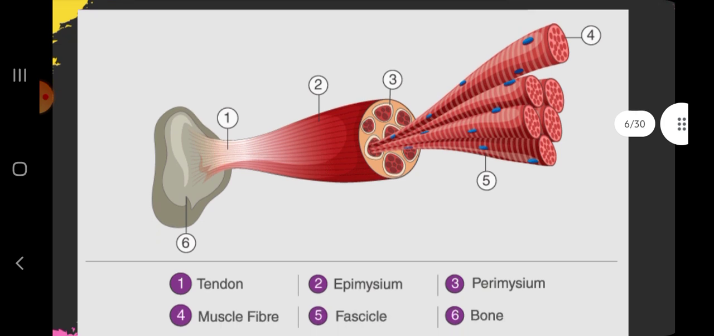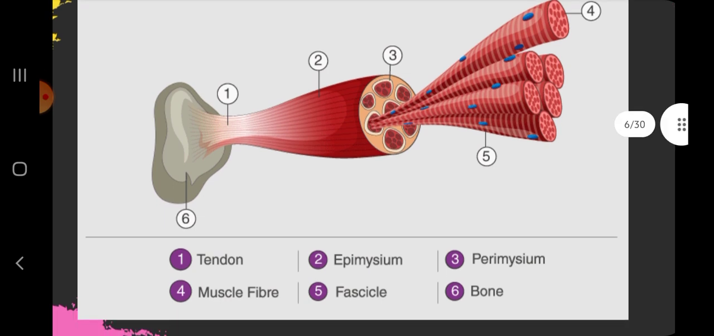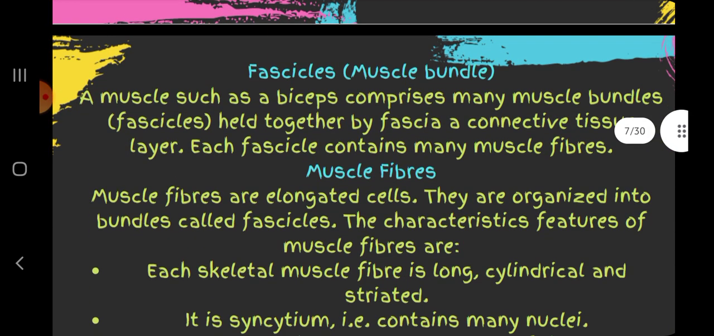This is the structure of a muscle. First, the tendon. Second, epimysium. Third, perimysium. Fourth, muscle fiber. Fifth, fascia. Sixth, bone. Fascicles or muscle bundles: muscles such as biceps comprise many muscle bundles held together by fascia, a connective tissue layer. Each fascicle contains many muscle fibers.